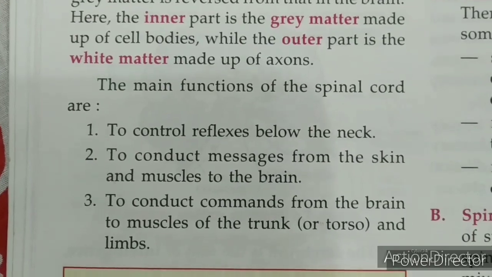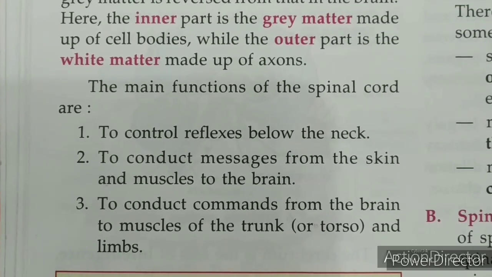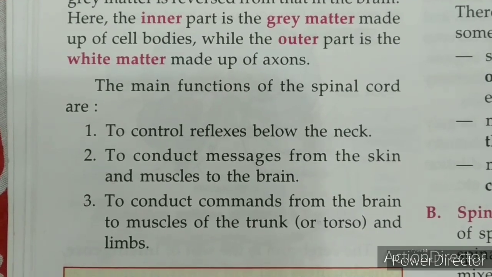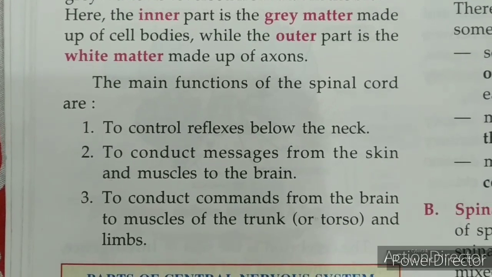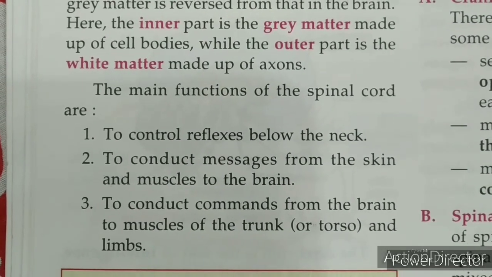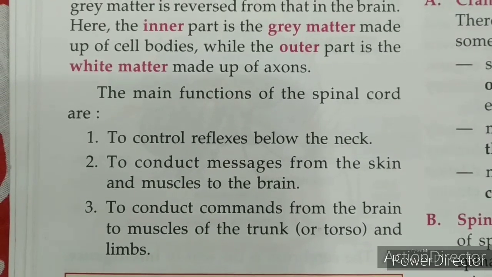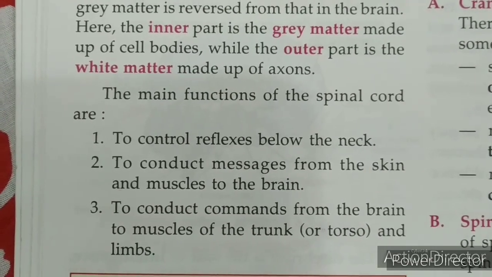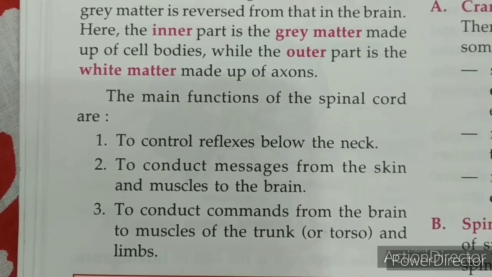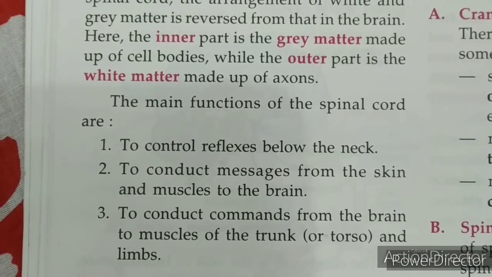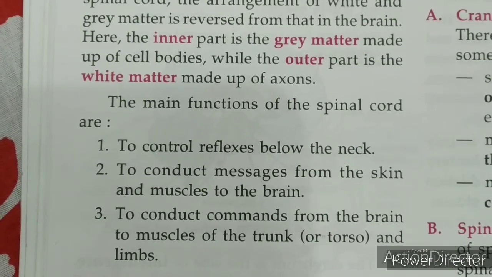Okay, next, to conduct commands from the brain to muscles of the trunk and limbs. So the reverse part, the same example I'm repeating. The stimulus, that is the biting of mosquito, travels from skin to the spinal cord. Spinal cord will send it to brain, and brain will command our hand to beat that mosquito.